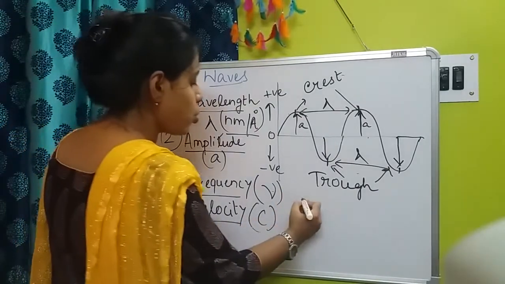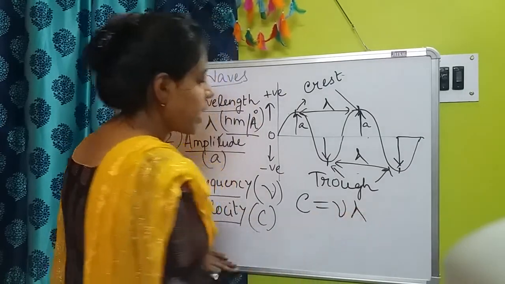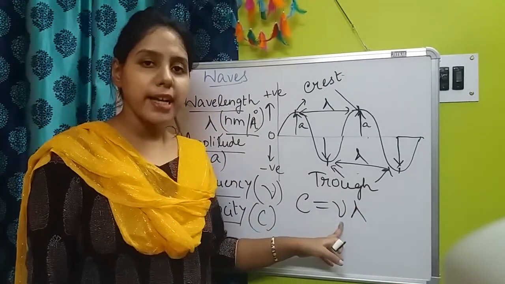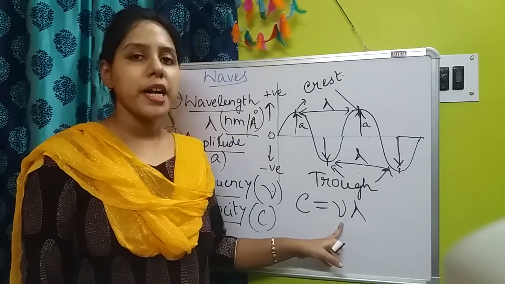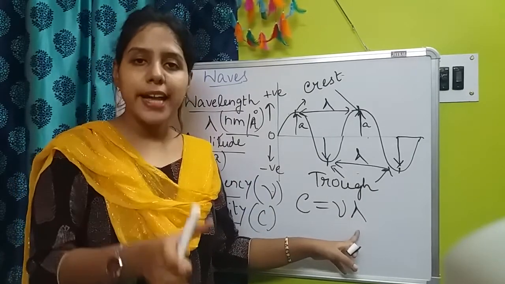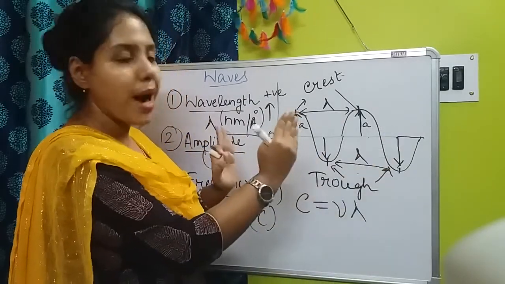It could be written like this: c equals nu times lambda, because nu is the number of cycles formed per unit time and lambda is the length per cycle.